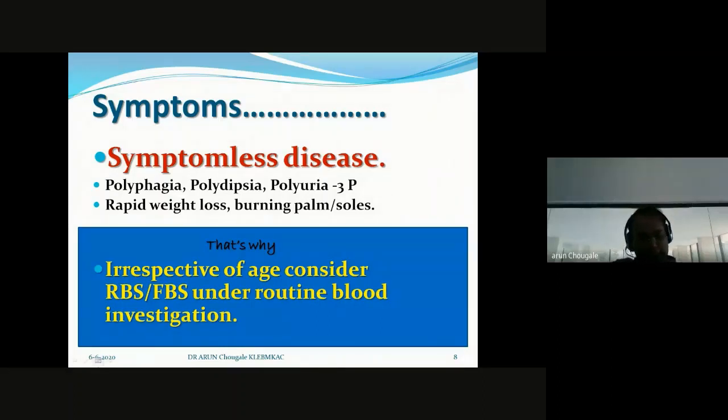Nowadays we consider diabetes a symptomless disease. That's why, irrespective of age, consider either a random blood sugar test or a fasting blood sugar test under routine blood investigation. Don't depend on whether the patient has symptoms or not, because in the current scenario we consider diabetes a symptomless disease. Depending on that report, you go further.